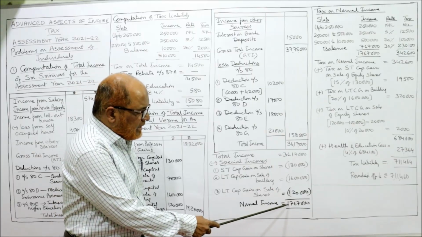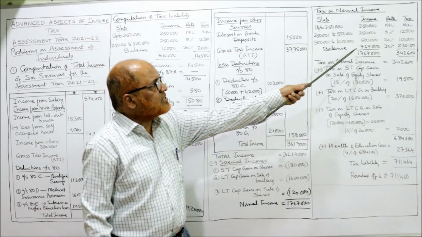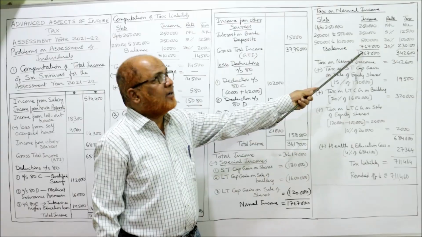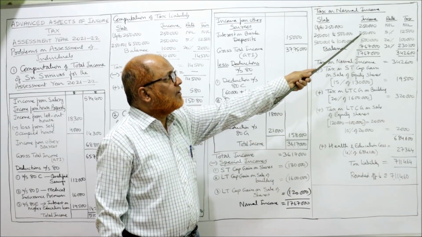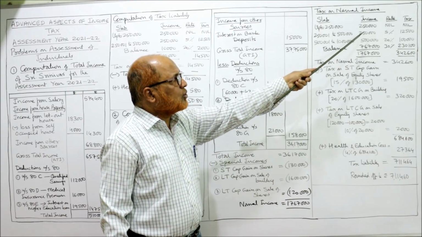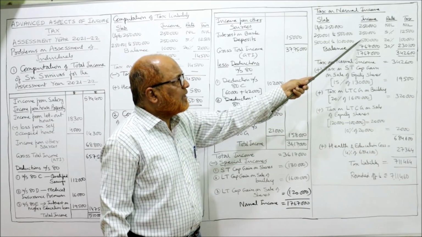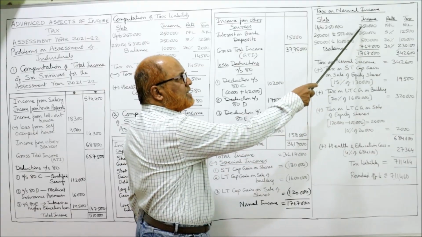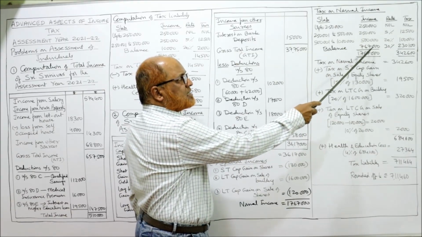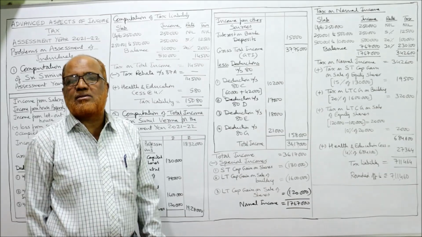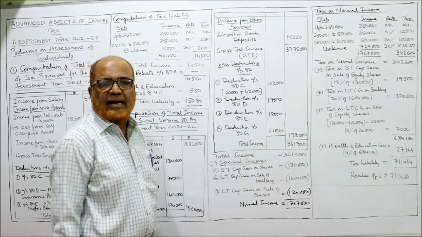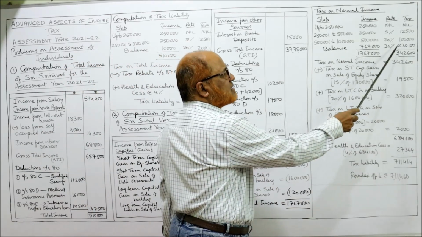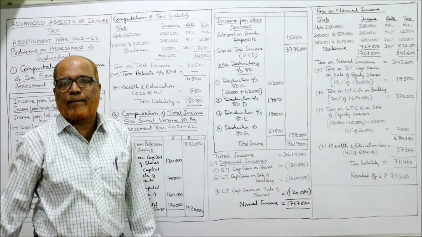Total income is 17,67,000. From 17,67,000, deduct the first three: 2,50,000, 2,50,000, 5 lakh. If you add up the first three, 10 lakh. So 17 lakh 67,000 minus 10 lakh, 7 lakh 67,000 is the balance on which 30% is the tax. 30% of 7 lakh 67,000 is 2 lakh 30,100.